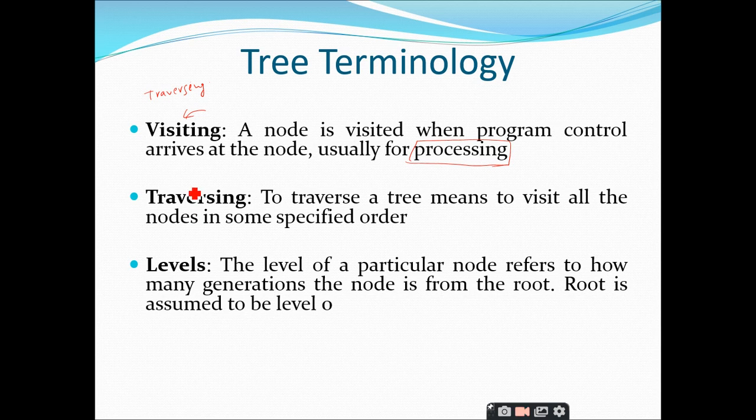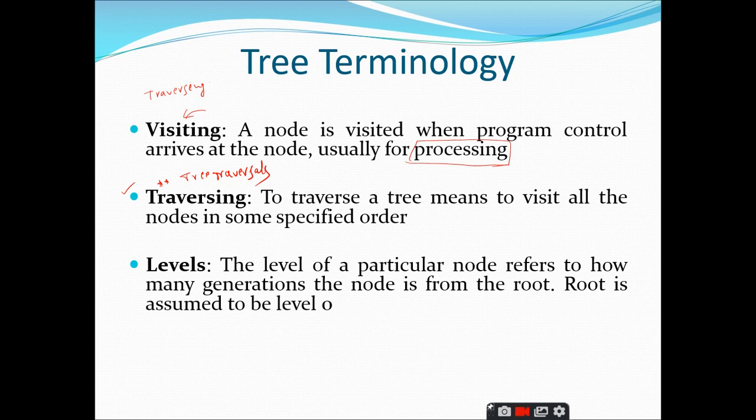As I said, we have another term called traversing. Traversing means, listen, this is important. We have tree traversals, which is a very, very important concept and which is very easy also. That's the reason why you should know what traversing is.